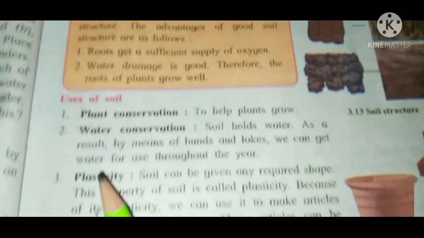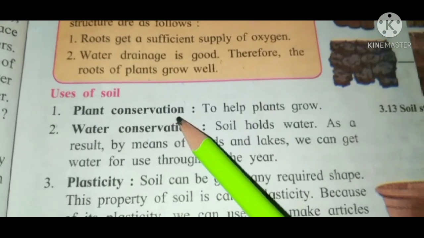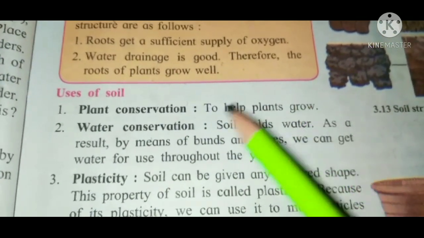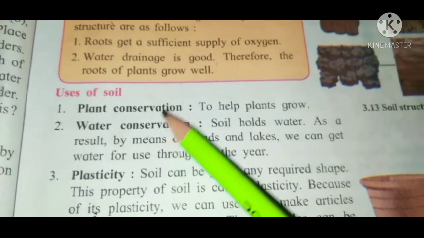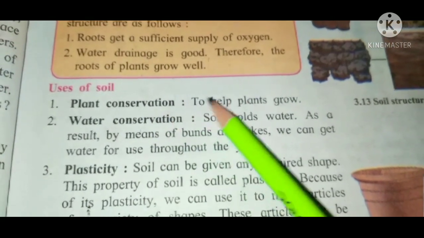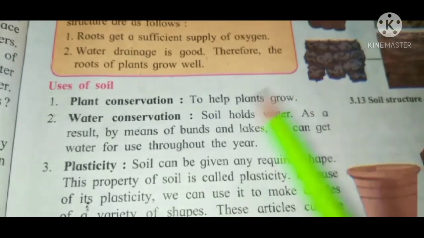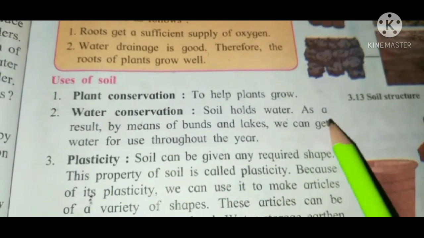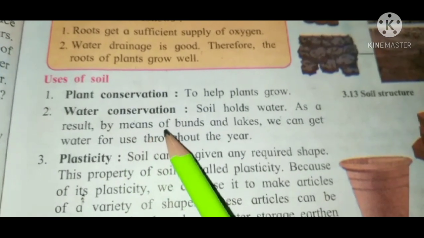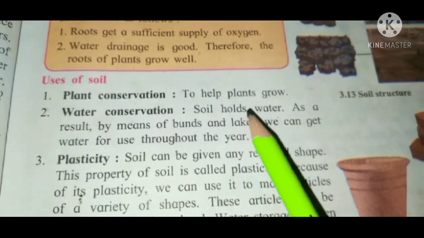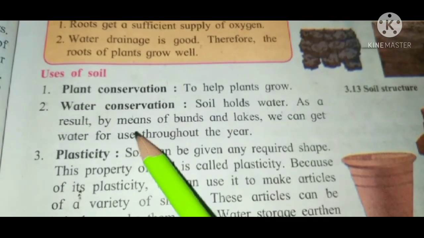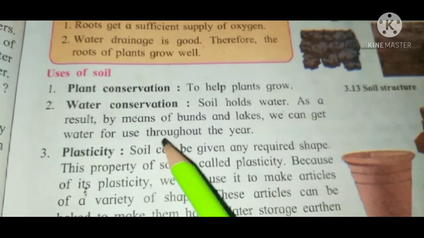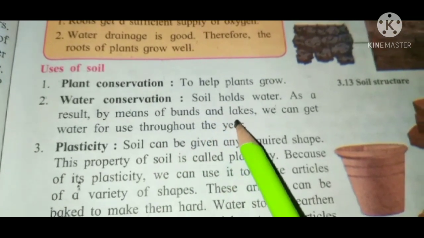Okay, now uses of soil. We are going to learn the uses of soil. First, plant growth: soil helps plants grow. Second, water conservation. Soil holds water as a result, by means of bunds and lakes, we can get water for use throughout the year.